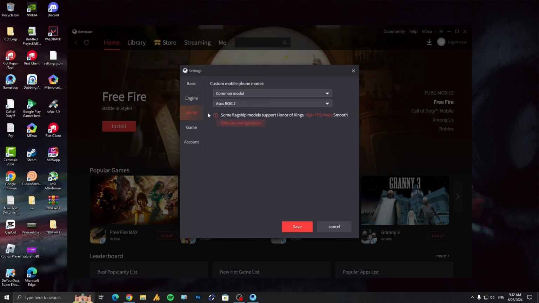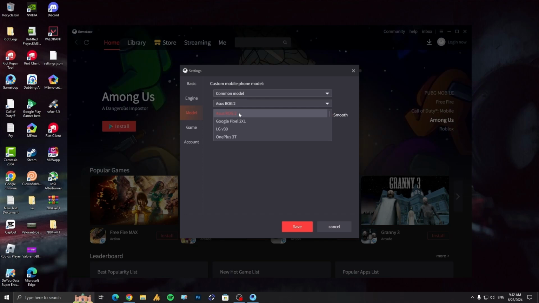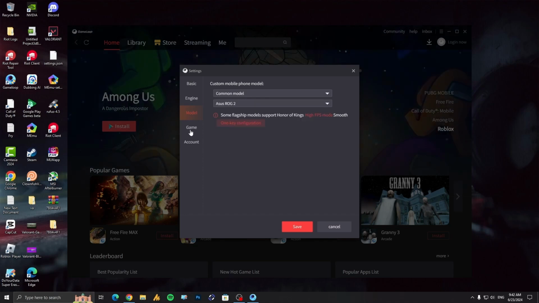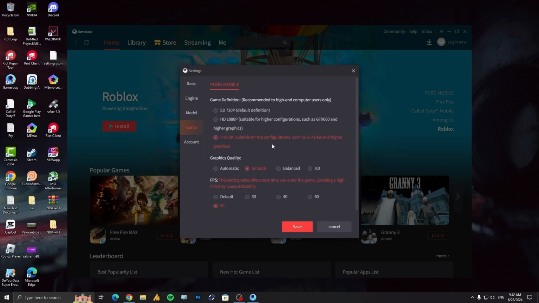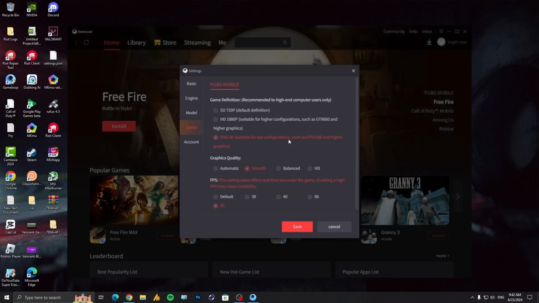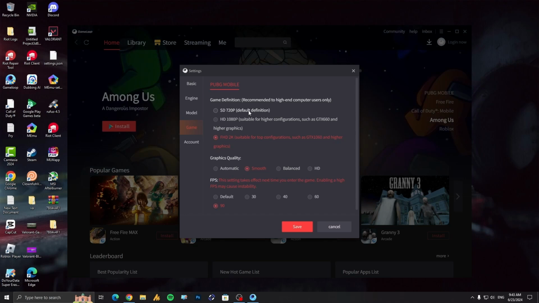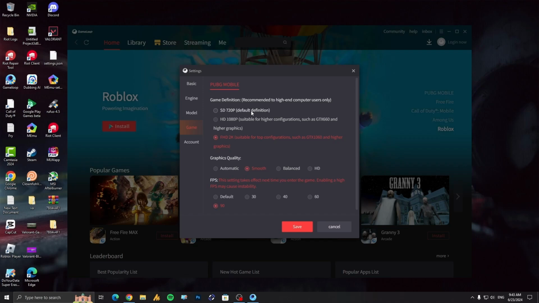Now in the model, I don't think it's important, but a lot of people are recommending Asus ROG 2. Maybe there's something, so you can choose the Asus ROG 2, and then go into the game settings where the important role is. Now in my case, I'm using 1060, so as I said, it's not properly optimized, so choose exactly what you need. In my case, I'm going with this one. You can go with this one if you have the GTX 660 or higher, and otherwise if you have a low-end GPU, then you can go with the SD 720p, which is fine enough.